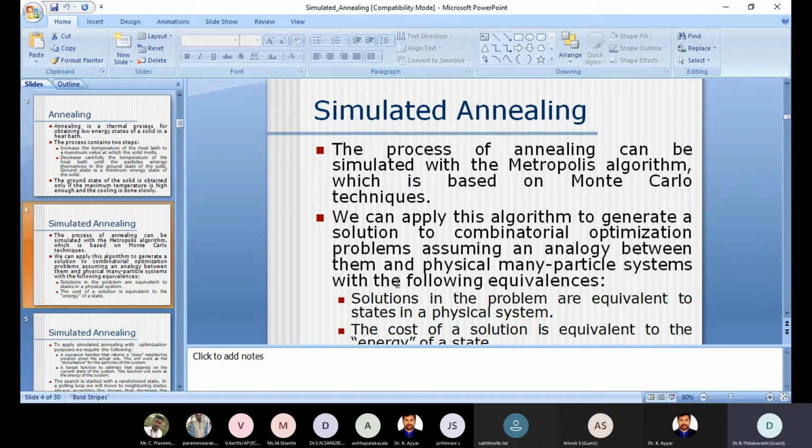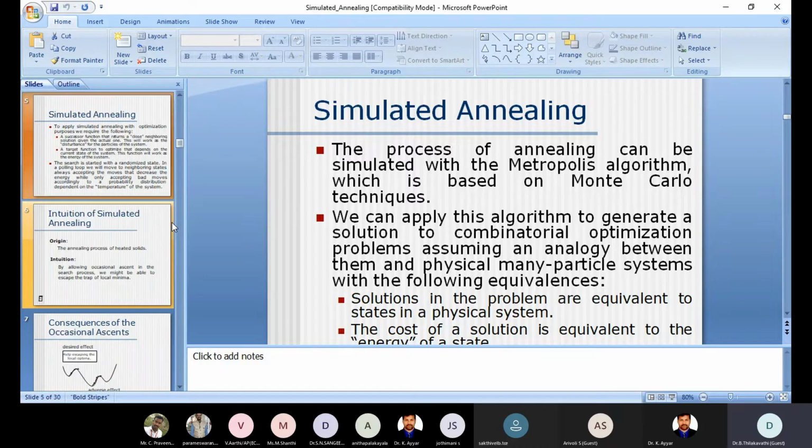That minimum value may be an error function. Our error should be very minimal. Say for example, if you take some other problem like the traveling salesman problem, the important thing is that we have to create a tour with minimum cost. Like bringing the physical system to the minimum energy state, our solution should also bring it to minimum cost. Okay. So that is nothing but simulated annealing. The same annealing process is simulated with the help of the Metropolis algorithm.